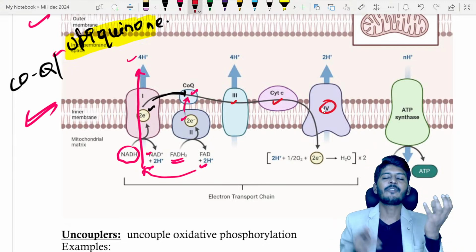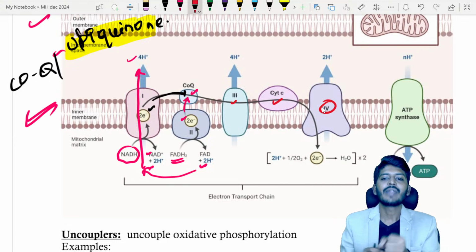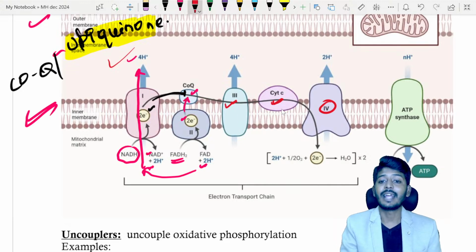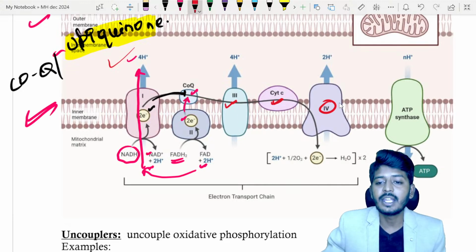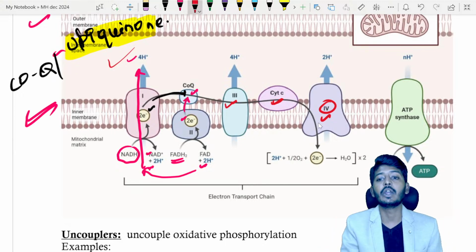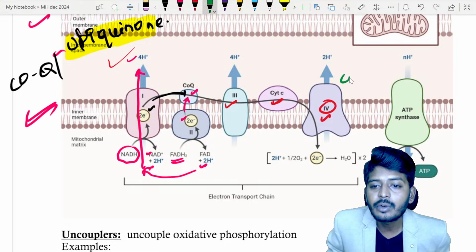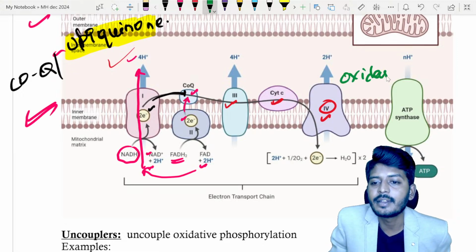Basically, from complexes 1 and 2 electrons are collected and hydrogen is pumped into the intermembrane space. From there electrons go to complex 3, and from there to cytochrome C. Now cytochrome C gives up those electrons to somebody. Who is that? To complex 4. So what is the name of complex 4? It is called cytochrome oxidase.